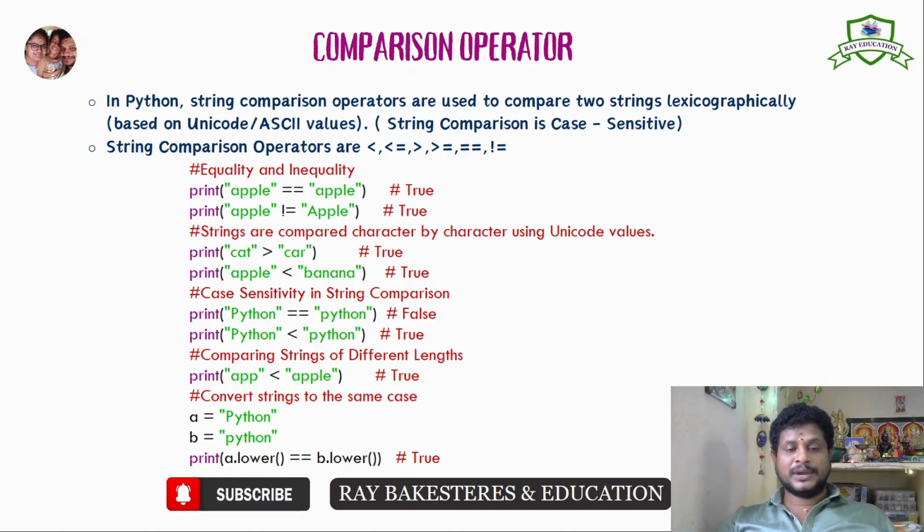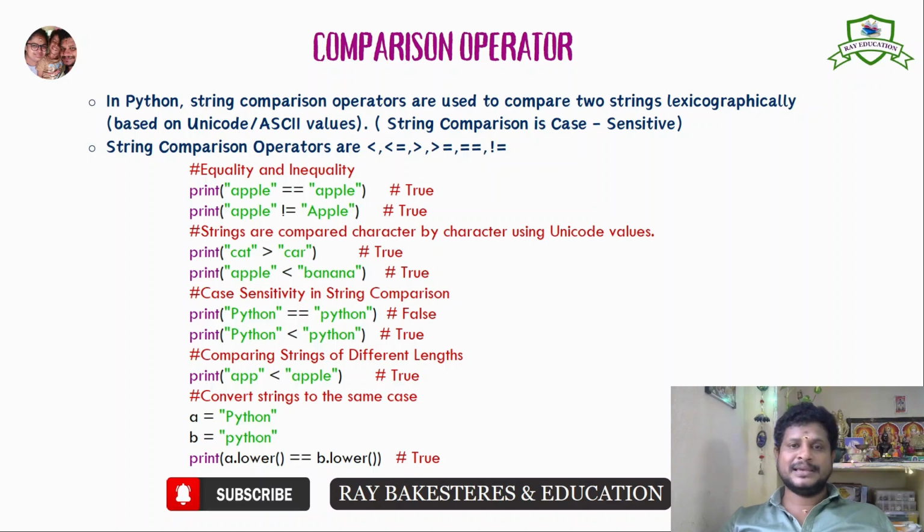See here, equality and inequality. Print apple equal to apple. Yes, here the two strings will be compared lexicographically based on Unicode or ASCII values. I think you all have seen ASCII values. ASCII stands for American Standard Code for Information Interchange.